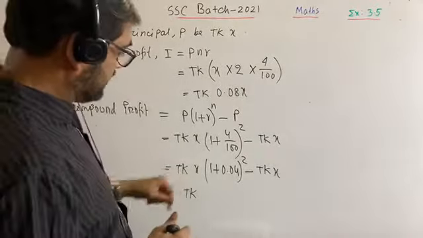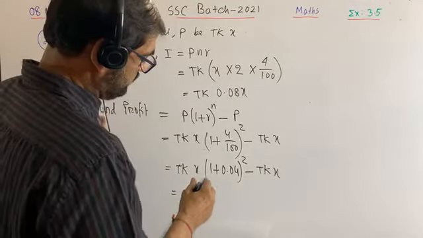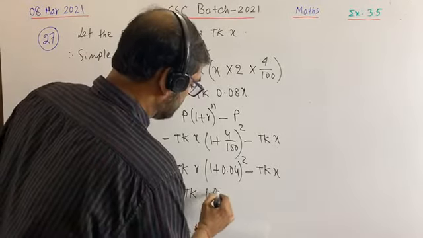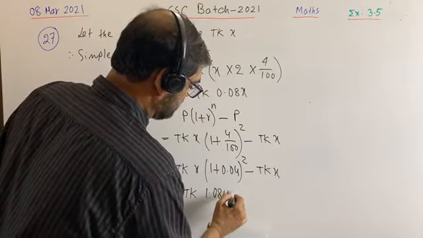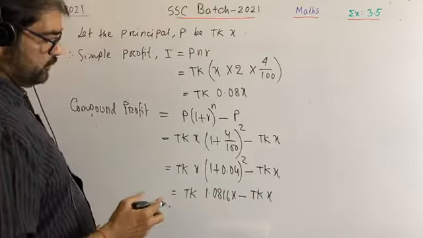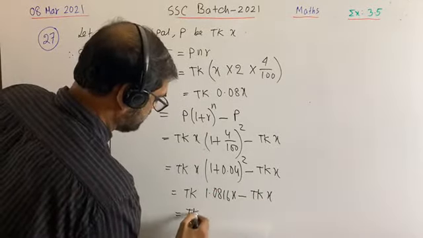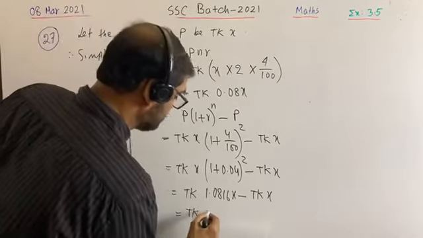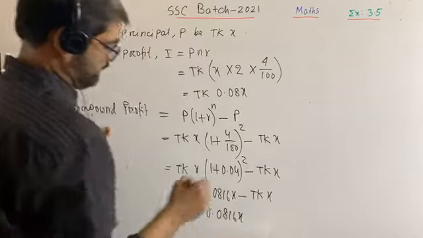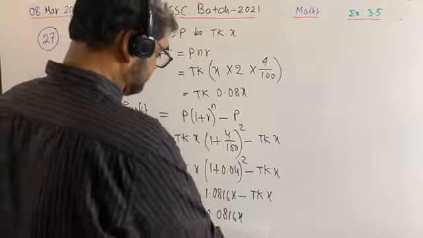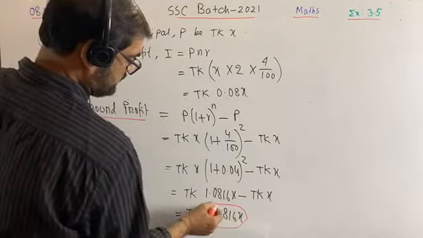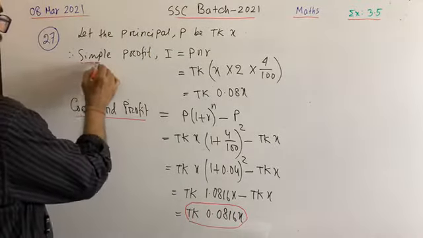Then we'll get 1.04 whole square is equal to taka 1.0816x minus taka x, which is equal to 0.0816x. Actually this is the compound profit, this part, and this is the simple profit.